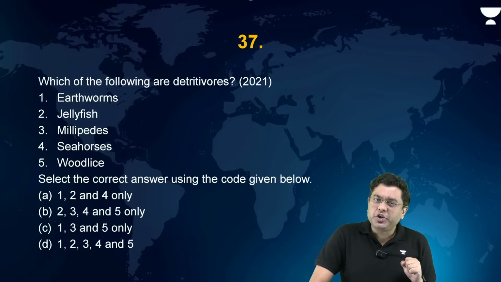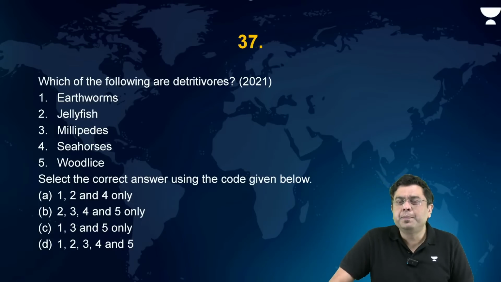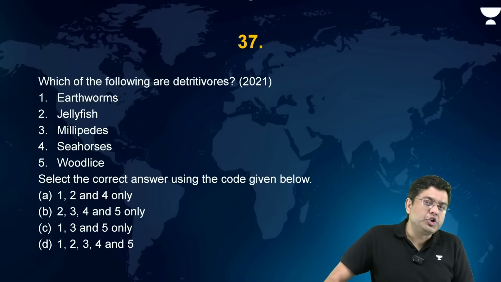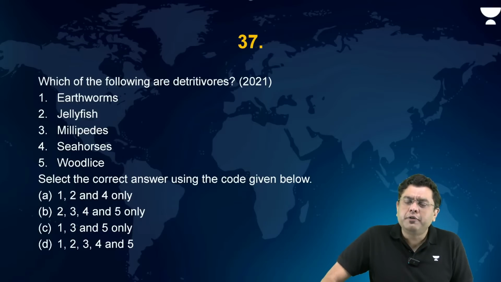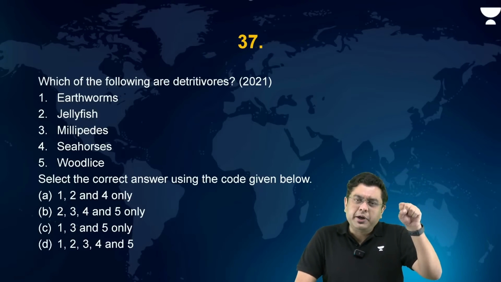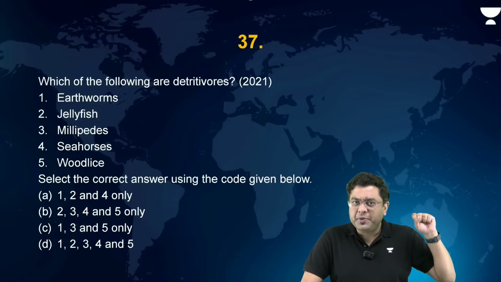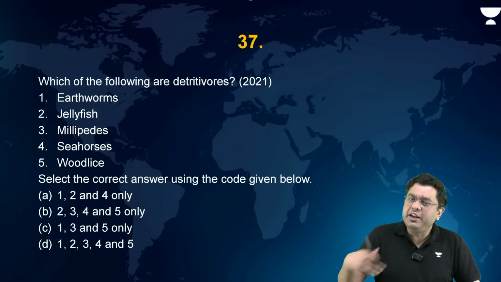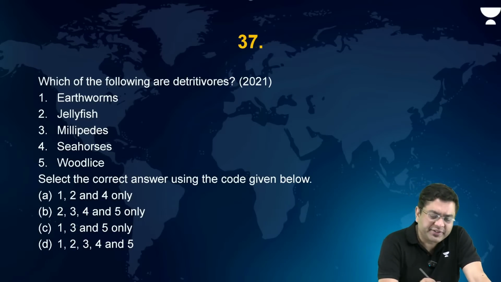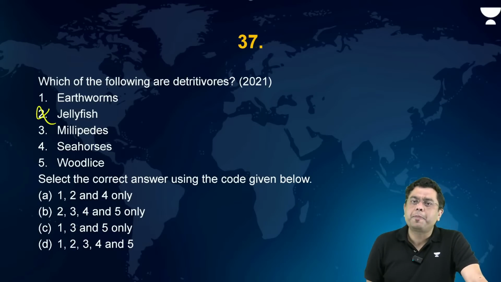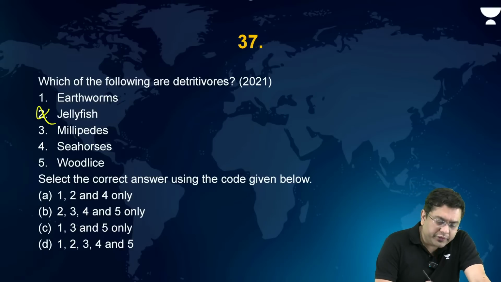Earthworms, jellyfish, millipedes, seahorse, and woodlice. Now, jellyfish are a kind of predatory species, isn't it? Jellyfish are able to consume some of the other species out there, right? So jellyfish, because it is a carnivore, won't be a detritivore. If you know this, eliminate 2. Wherever 2 is present, eliminate that.